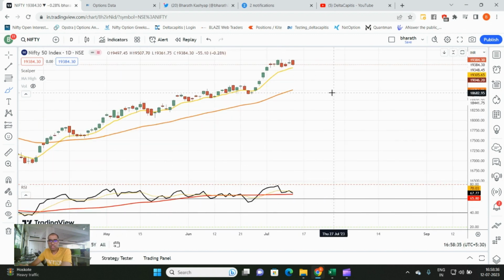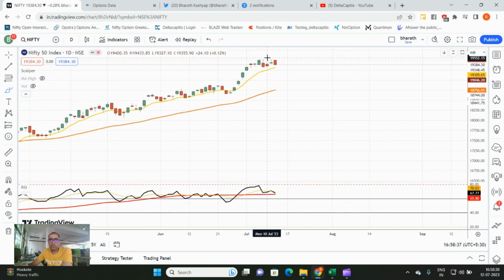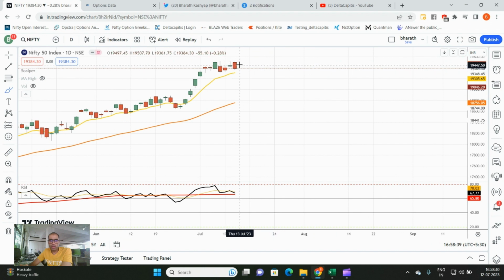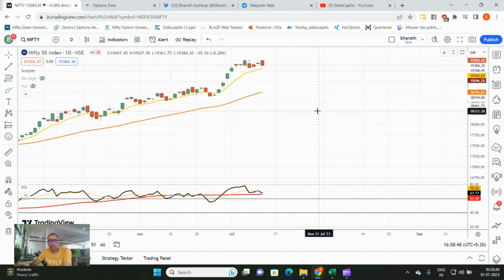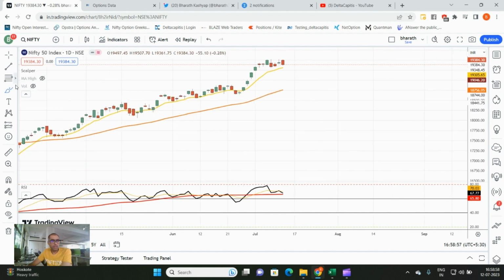Not only that, take a look at the daily chart. Yesterday, the market tried to go up, but at the end of the day, we closed lower. And today, we have combined these two candles. Today's candle and yesterday's candle form a classic bearish engulfing pattern. Bearish engulfing pattern combined with a divergence on a lower time frame like the 4-hour chart. This is what we see right now. But we are still trading above the short-term moving average, and the short-term moving average support is around 19,300.